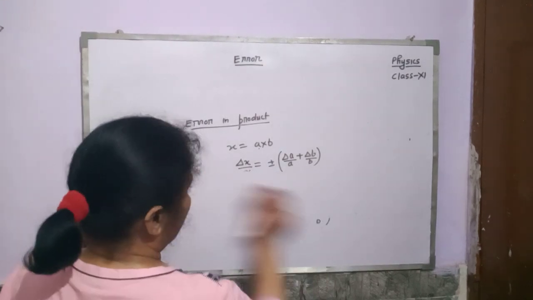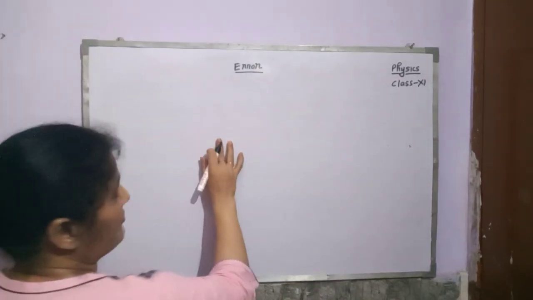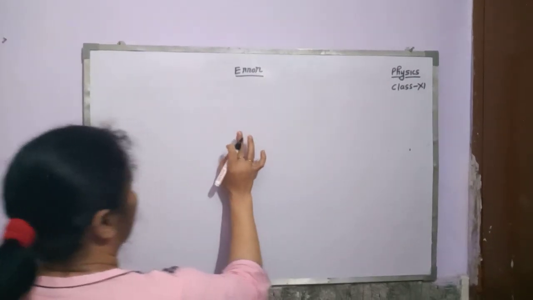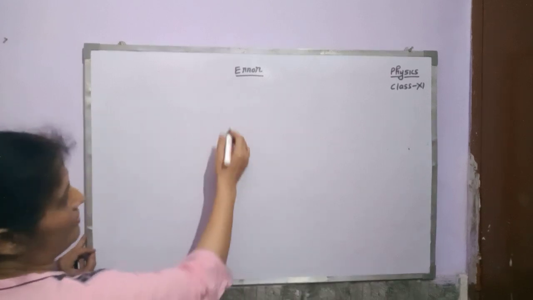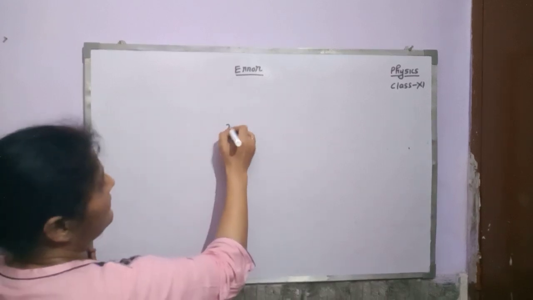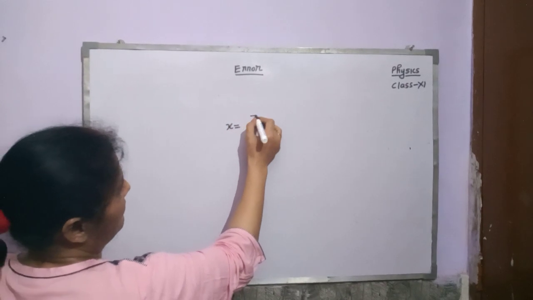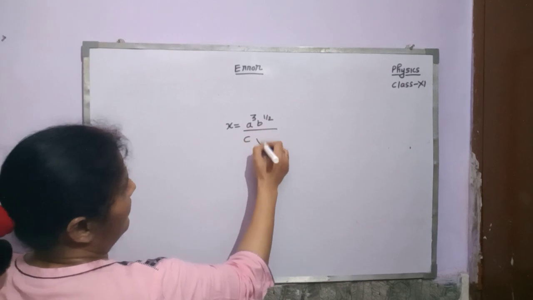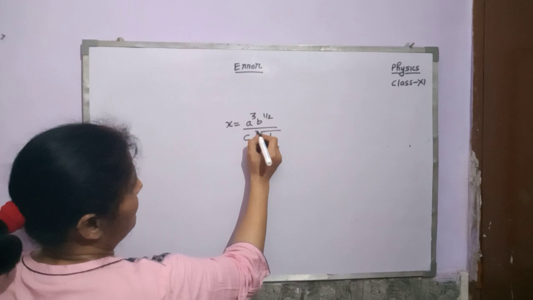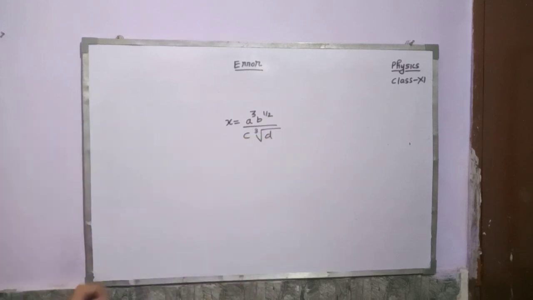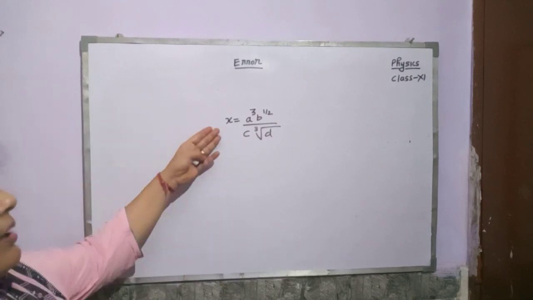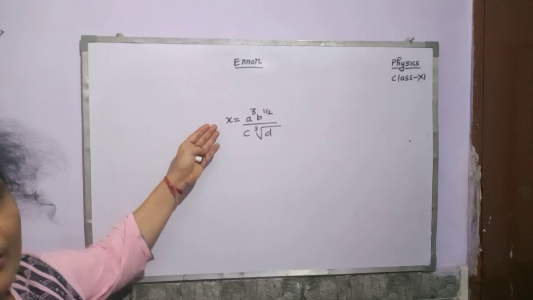Now a general expression is given to you, raised to some power. Suppose this one is given. This question is very important. A question of 3 marks comes in the first periodic test, in the half yearly examination, and also in the annual examination. Suppose x is equal to a raised to the power 3, b raised to the power half, upon c, and d cube root of d. This one is given to you, and the relative errors in the measurement of a, b, c and d are given. Then how can you determine the percentage error or relative error in the measurement of x?